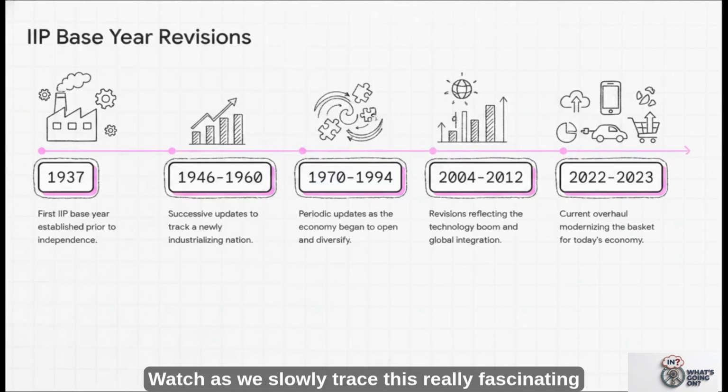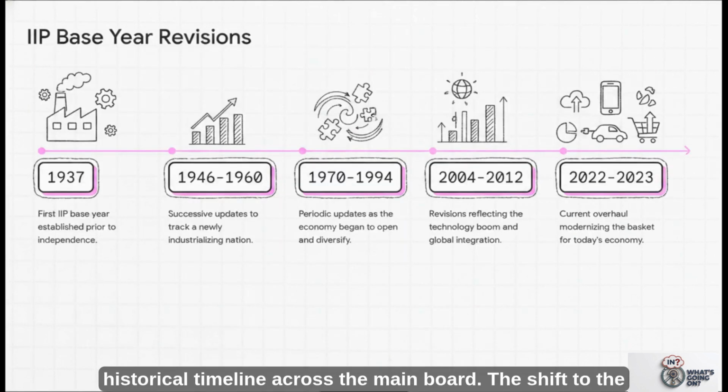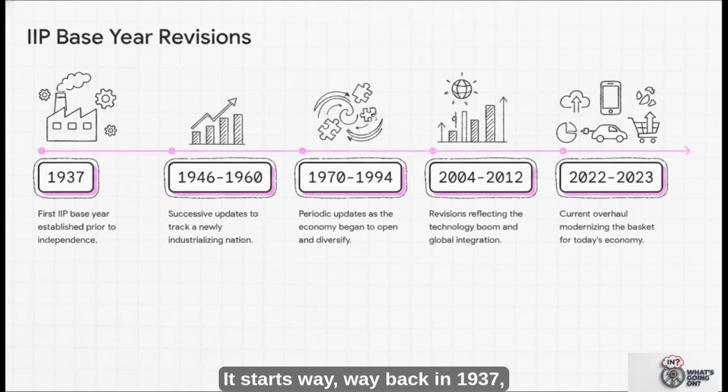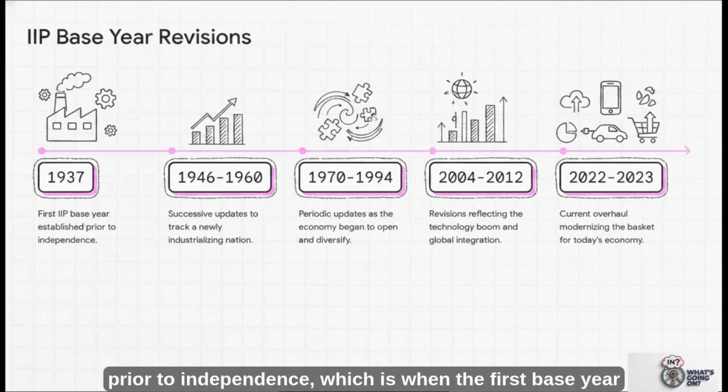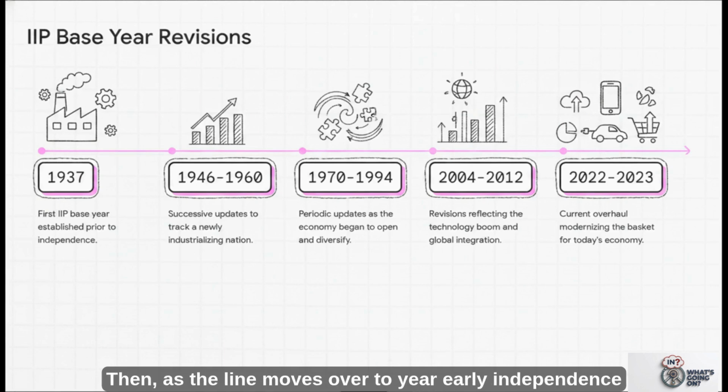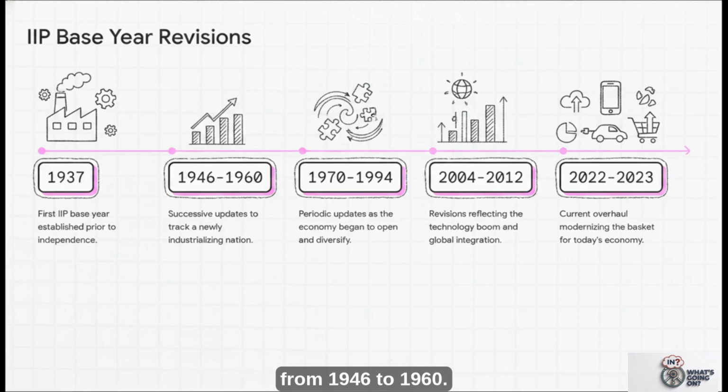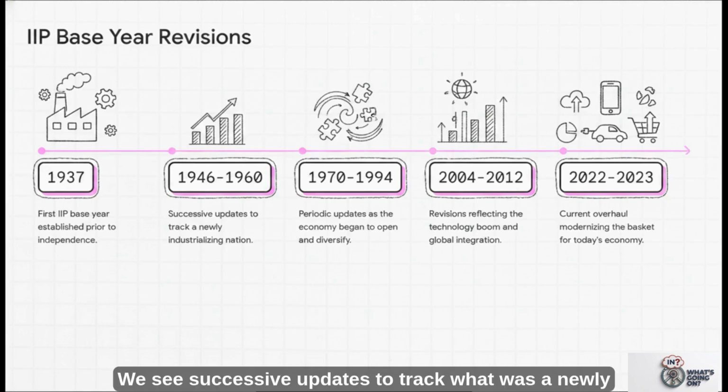Watch as we slowly trace this really fascinating historical timeline across the main board. The shift to the 2022-23 base year actually marks the 10th revision in India's history. It starts way back in 1937, prior to independence, which is when the first base year was established. Then, as the line moves over to the early independence era from 1946 to 1960, we see successive updates to track what was a newly industrializing nation.